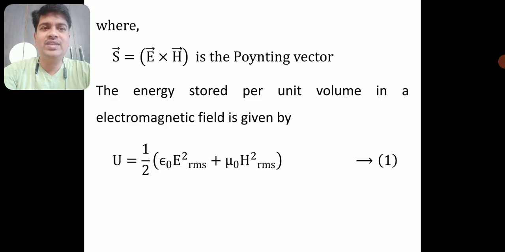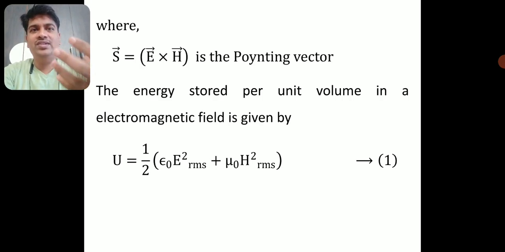Let us call it equation number 1. This I have taken from the previous equation, the Poynting theorem equation. From that equation I am looking for the energy density, the energy stored per unit volume, and I got this as half epsilon naught E square RMS plus mu naught H square RMS.